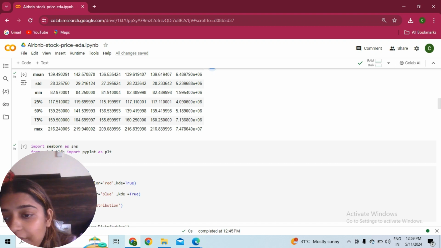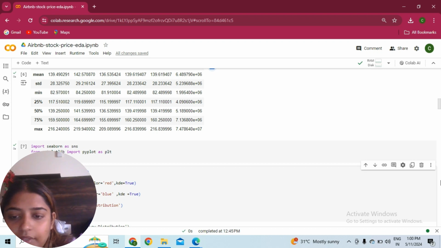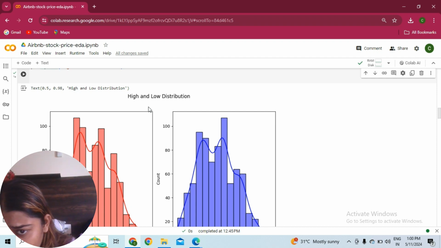So this is our plot figure size. In every plot, you need to give a figure size, either bigger or smaller. Then subplot, histplot, and you can give the color and the density. That depends on a few features for every plot, but overall these things are the same in every plot and graph. Histogram, subplot, subtitle. This is the title, high and low distribution. This plot is a KDE plot. See now, this is the high and low distribution.